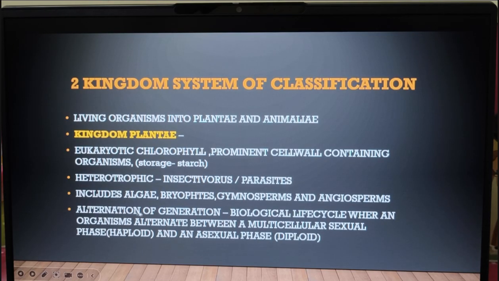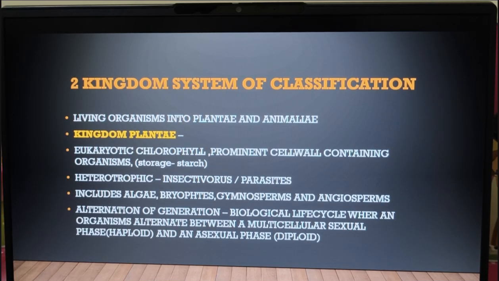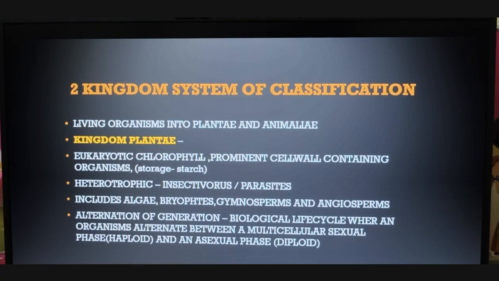Coming to the next, alternation of generation. So what is alternation of generation? It is a biological life cycle where an organism alternates between a multicellular sexual phase and an asexual phase, which means the same organism can undergo sexual mode of reproduction as well as asexual mode of reproduction. So it can reproduce through gametes as well as through spores. Okay, the organisms, to balance genetic diversity with efficient reproduction, go for this alternation of generation.